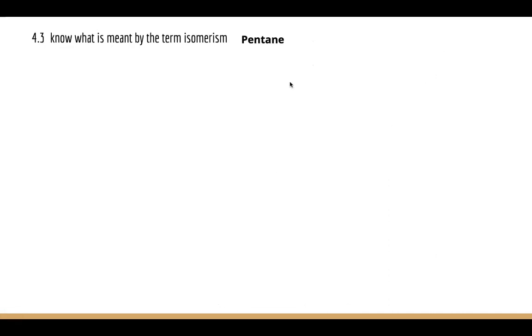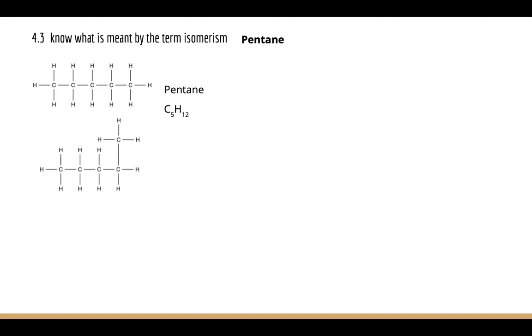Let's have a look at another example. Let's have a look at pentane now. Here's pentane, C5H12. Is this any different? You should remember from the previous slide that all we've done is bent this up. If we bend this down again, we get the same molecule there. So that's not a new isomer.